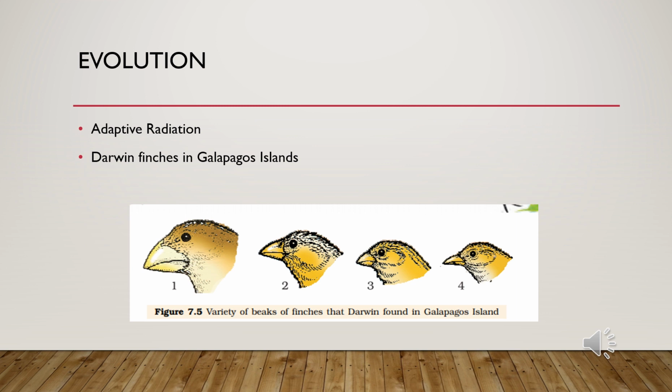Next is the warbler finch. The third is the vegetarian finch, and the fourth is the insectivorous finch. This means they change the shape of their beak according to the diet they are taking. This was adaptive radiation in Darwin's finches in the Galapagos Islands.